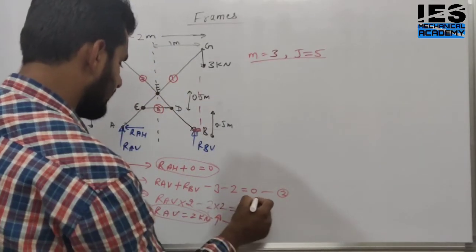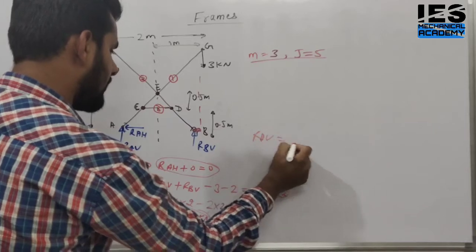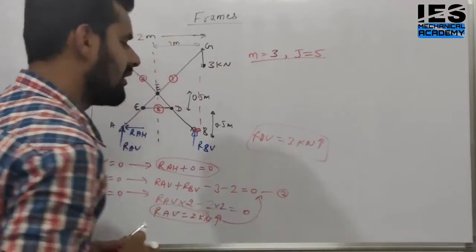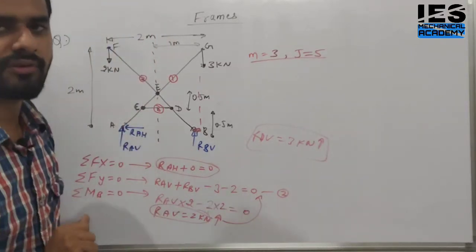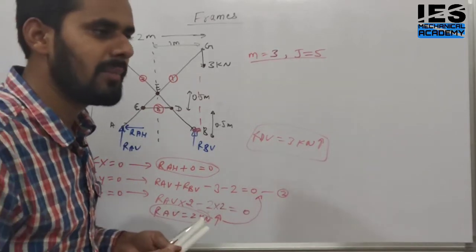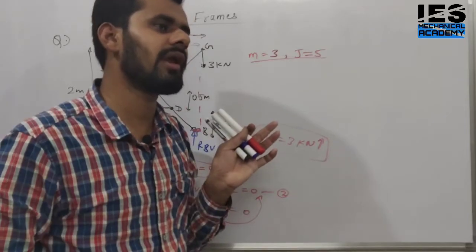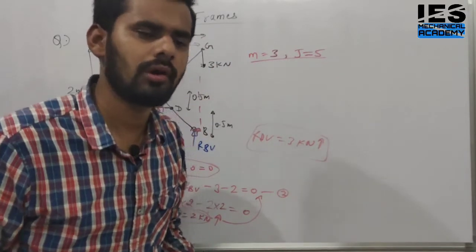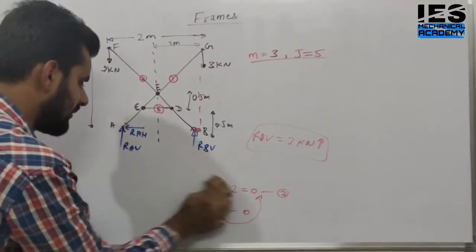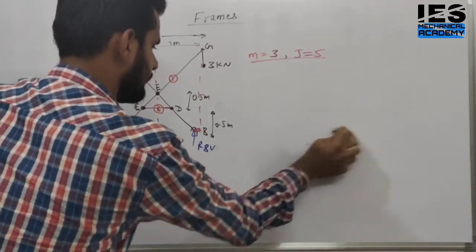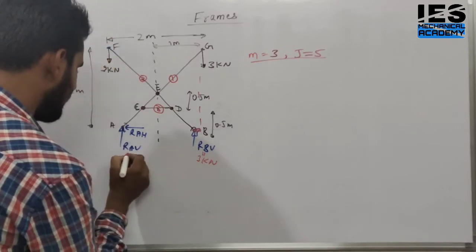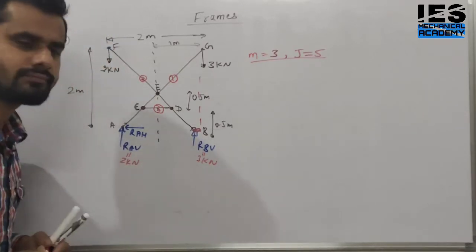Now put this into this equation. What are we getting? RBV. How much? When we put this in, we get 3 kilonewton upward. These are the support reactions that we are finding. So in the same way, there is no fixed sign convention for the support reactions. Just assume it. If you take clockwise positive, anti-clockwise is negative. If you take upward positive, then downward is negative. Not an issue. There is no such kind of sign convention. So we have found the support reactions. How much are we getting? The value of this is 3 kilonewton, and this is 2 kilonewton. These are our support reactions.